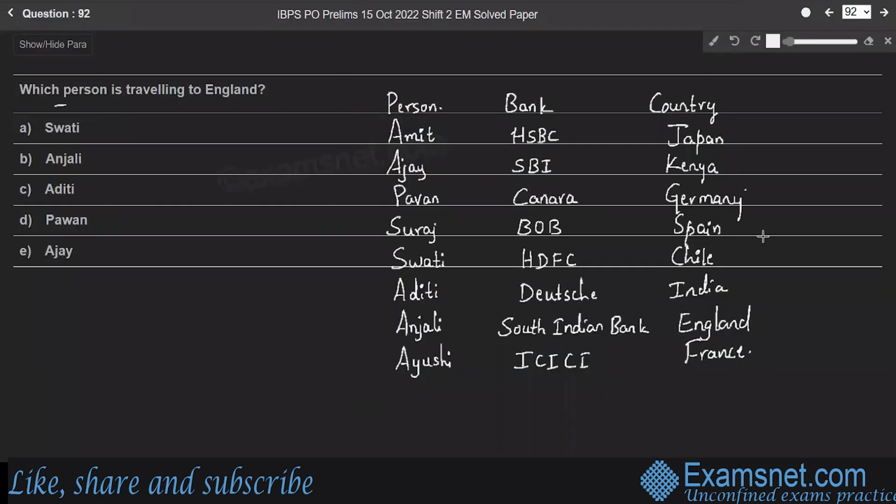Question 92. Which person is traveling to England? Here, Anjali is traveling to England, right? Option B is the right answer.